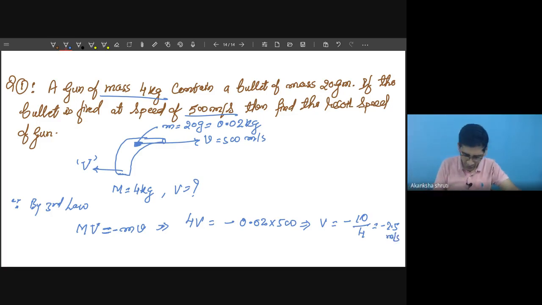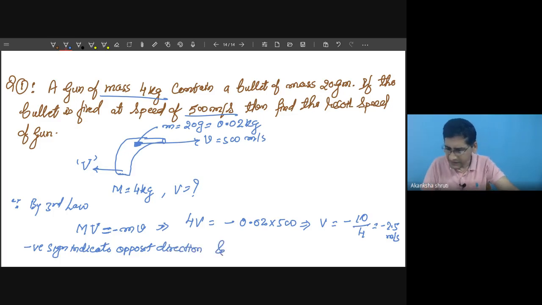Student, here the important thing is that the negative sign indicates opposite direction. It is one thing. And the other is, what is the value of V that we have calculated? 2.5 meter per second. But this is the speed of recoiling of the gun. Means you are observing this V is only 2.5 meter per second.